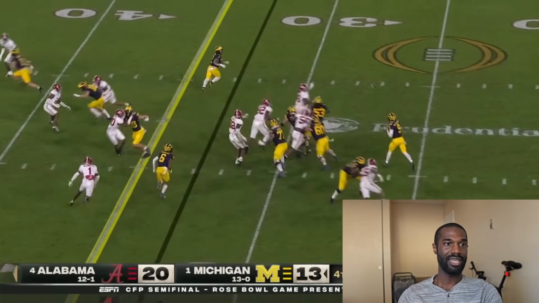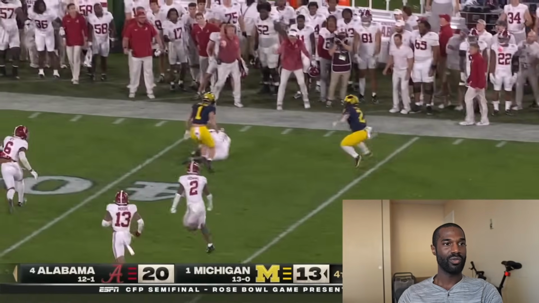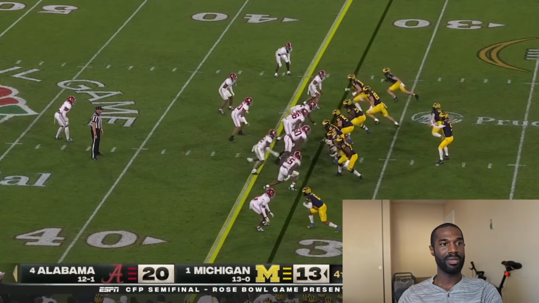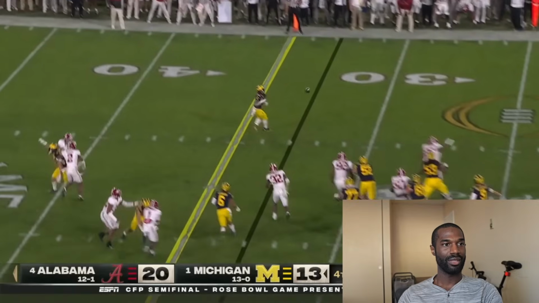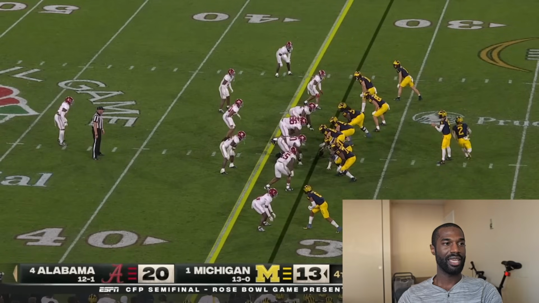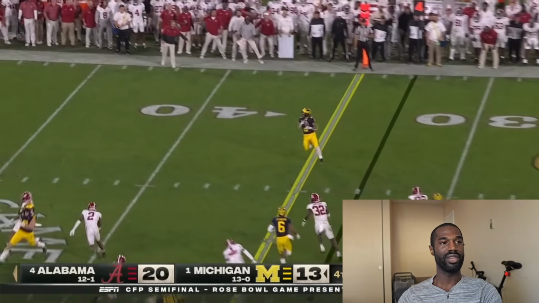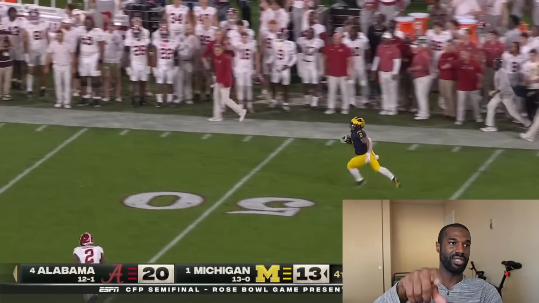Because look at what happens, 89 and 18. Let's start with 89 and 18. Both tight ends kind of run up the field. The 18 is being pressed by the safety who's guarding him. Like I said, this is zone because they stop and wait. But then right after that, Jahad Campbell and the freshman safety Caleb Downs are now having to choose who they're going to cover as well, along with Roman Wilson running up the field.